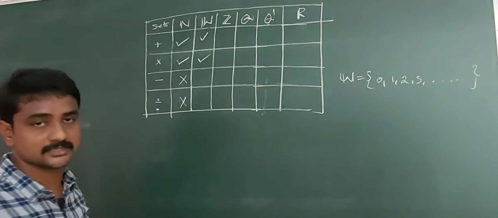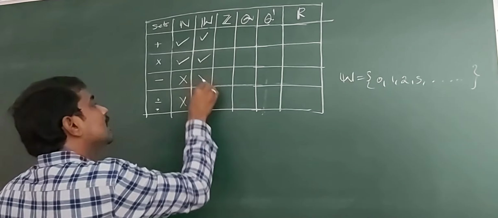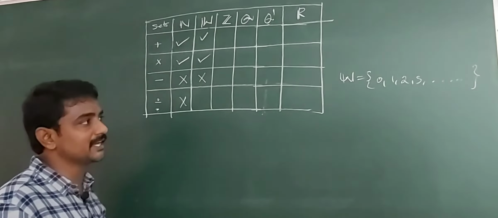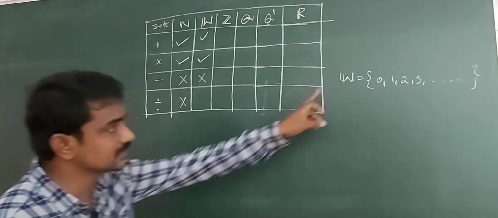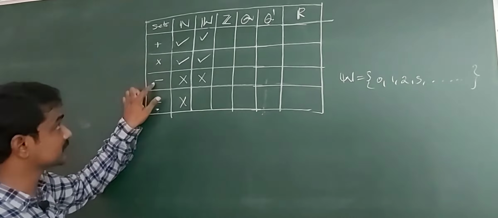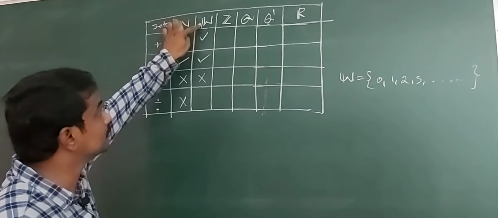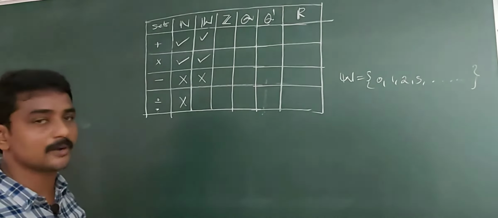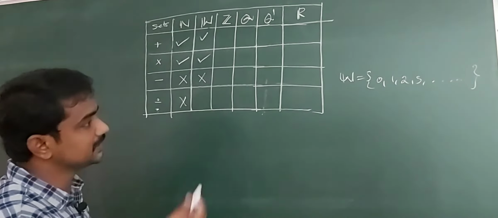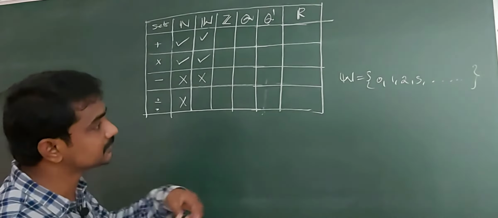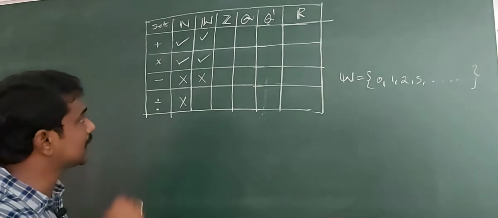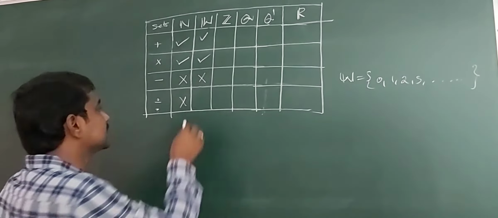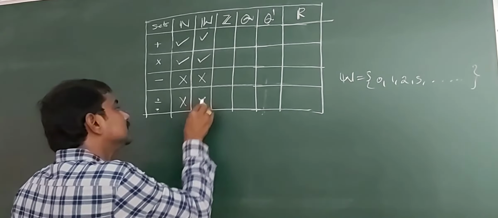Next, subtraction. Subtraction is not a binary operation on whole numbers because 2, 3 belong to W, but 2 minus 3 is equal to minus 1. Minus 1 does not belong to W, so subtraction is not a binary composition on W. Next, division. Division is also not a binary composition on whole numbers. For example, 2, 3 belong to W, but 2 by 3 does not belong to W, so division is not a binary composition on W.